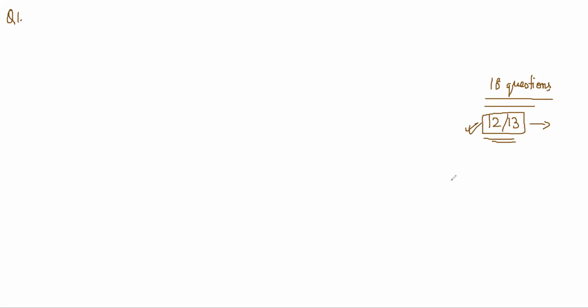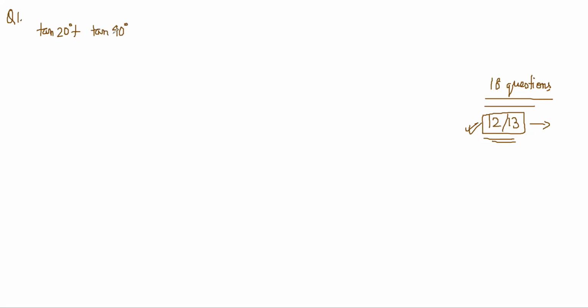Okay, so let's see. Which question? The 18th one. Okay. So the question is tan 20 degree plus tan 40 degree. No, that's the 19th one.